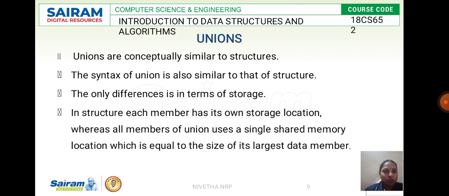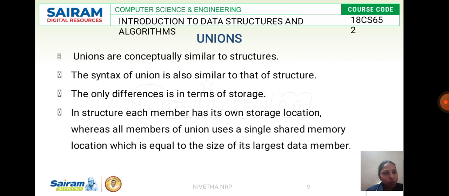Union is also one more flexible concept you have in C. Unions are similar to structures, but the only difference is in terms of storage. In a structure, memory space is created for all the structure variables. But in the case of unions, it clubs together. The memory will be shared by all the variables it uses.